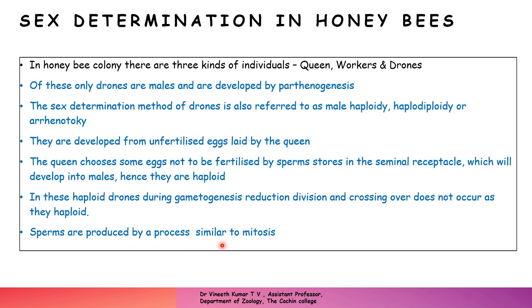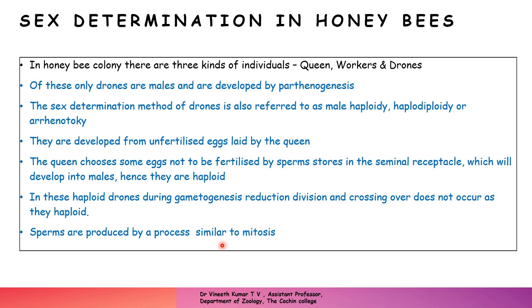This is how sex is determined in the drone. Here, sex determination in the drone is not completely genetic. It is categorized under the chromosomal theory, because if the queen does not fertilize the egg, it will develop into a male.